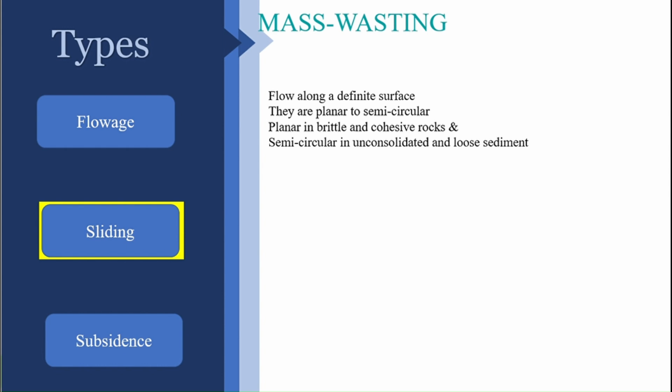Okay, so this is sliding, where a definite surface of failure is present, and that definite surface can be planar or semicircular. If it is planar, then it indicates the rock involved in the movement is brittle and cohesive in nature, and if it is semicircular, then it implies that the material involved in the downslope movement is definitely unconsolidated and loose sediments. Okay, is that clear?